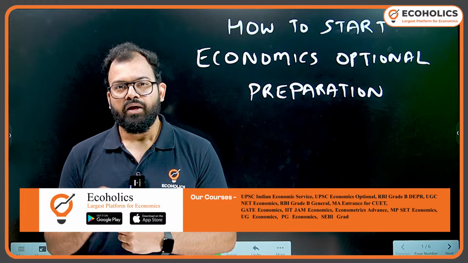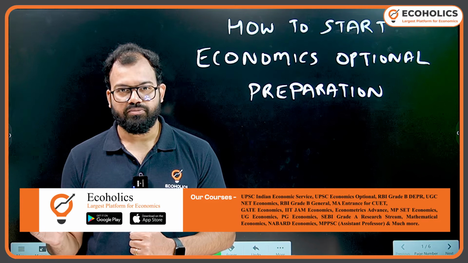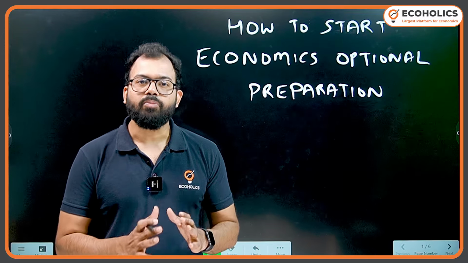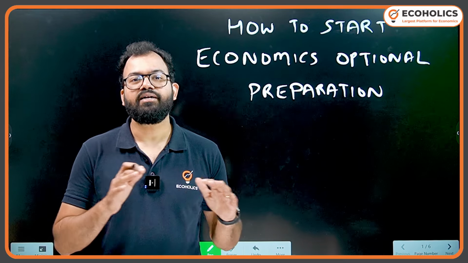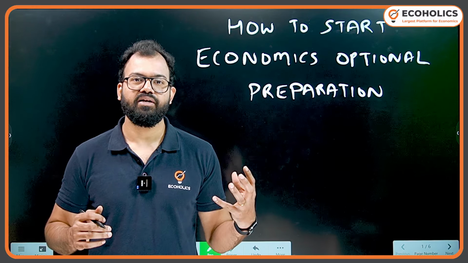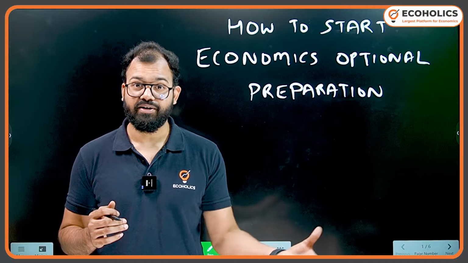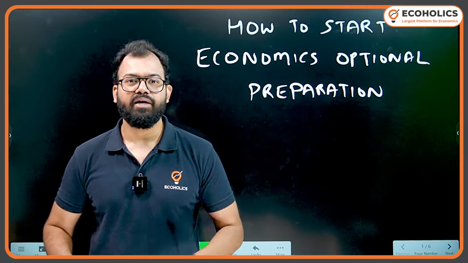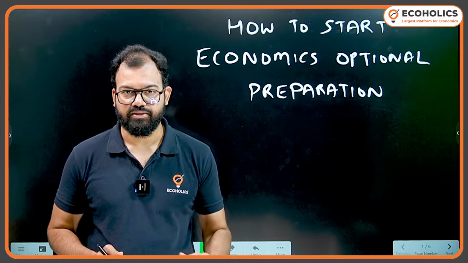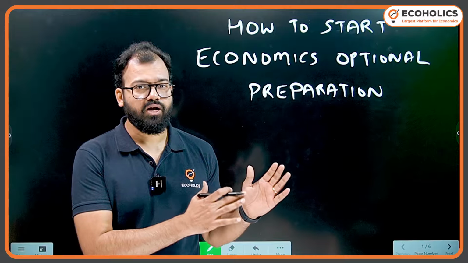Here, you need to keep in mind that while taking economics as an optional subject, you need to understand the length and breadth of the subject. If you compare this optional with other optionals, you have to see the relativity as well. For example, in other popular optionals, generally 1800 to 2200 or 2500 people write mains. But in economics optional, the number is less, although the competition is also less. So here we will discuss how to start the optional.